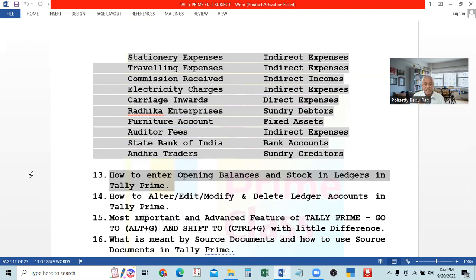Rectify is also called edit, alteration, editing, modification. All are the same. So we simply call it alter, meaning alteration. So how to alter? And sometimes we don't require some accounts.